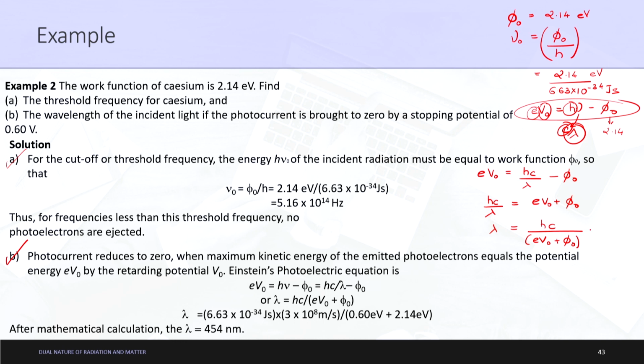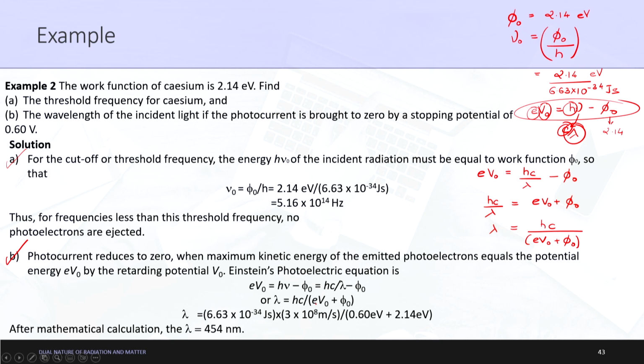they just rearrange the terms and you get the equation as lambda is equal to hc upon eV naught plus phi naught. Okay. So just put in the terms. You know the value of h, that is 6.63 into 10 to the power minus 34 joule second, you know the value of c, that is 3 into 10 to the power 8 meter per second, and you know the value of eV naught given to you, 0.6 electron volts. It is given here, right. So e is basically just a charge value you are multiplying with here.